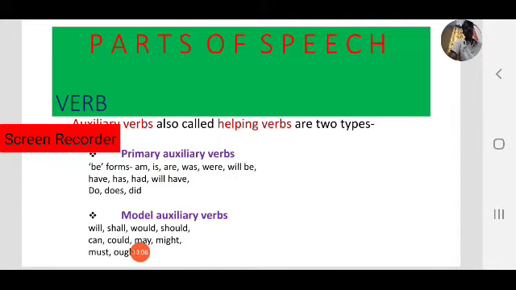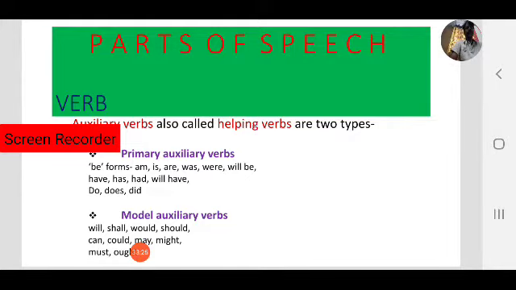Now we are focusing on helping verbs. Helping verbs are also called auxiliary verbs. They can be divided into two types. One is primary helping verbs. The second one is modal helping verbs.